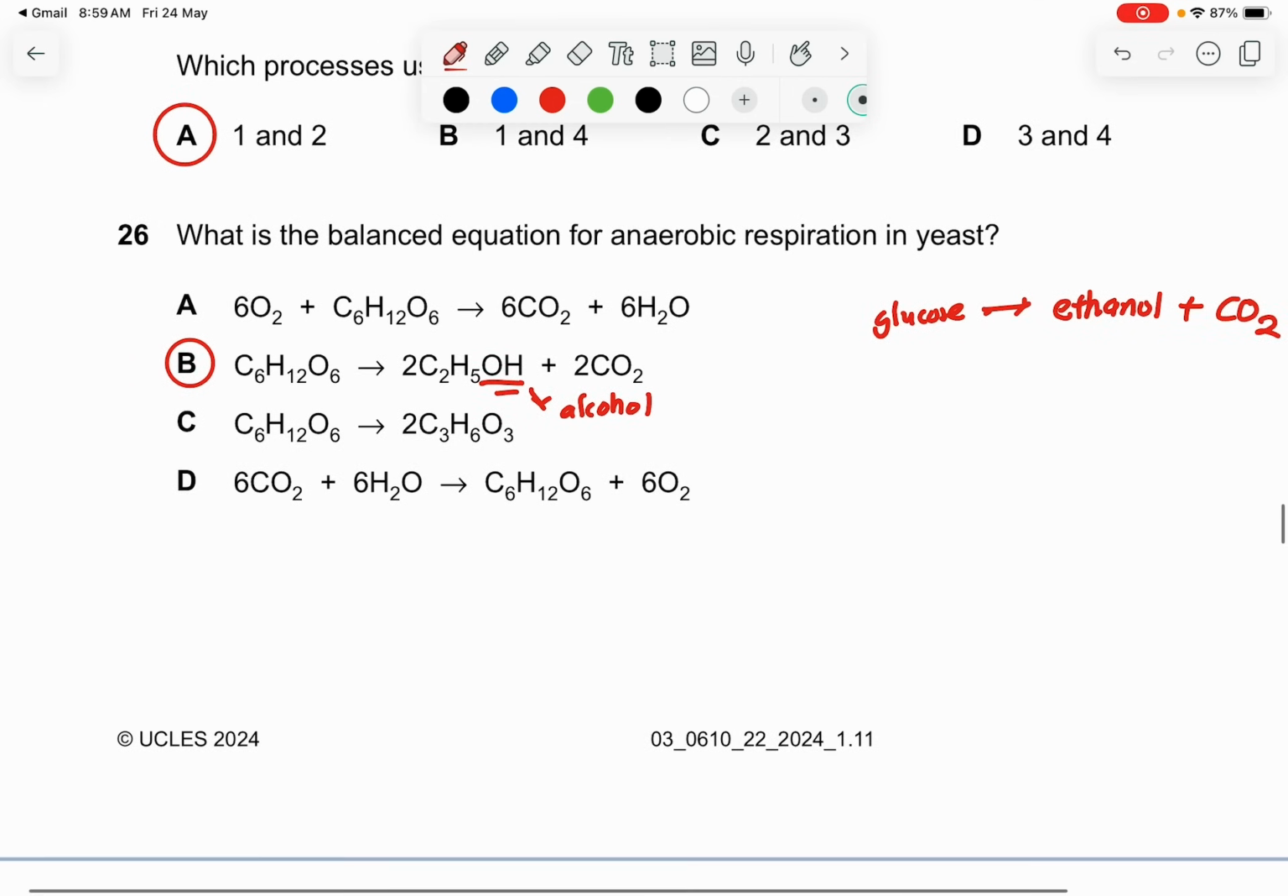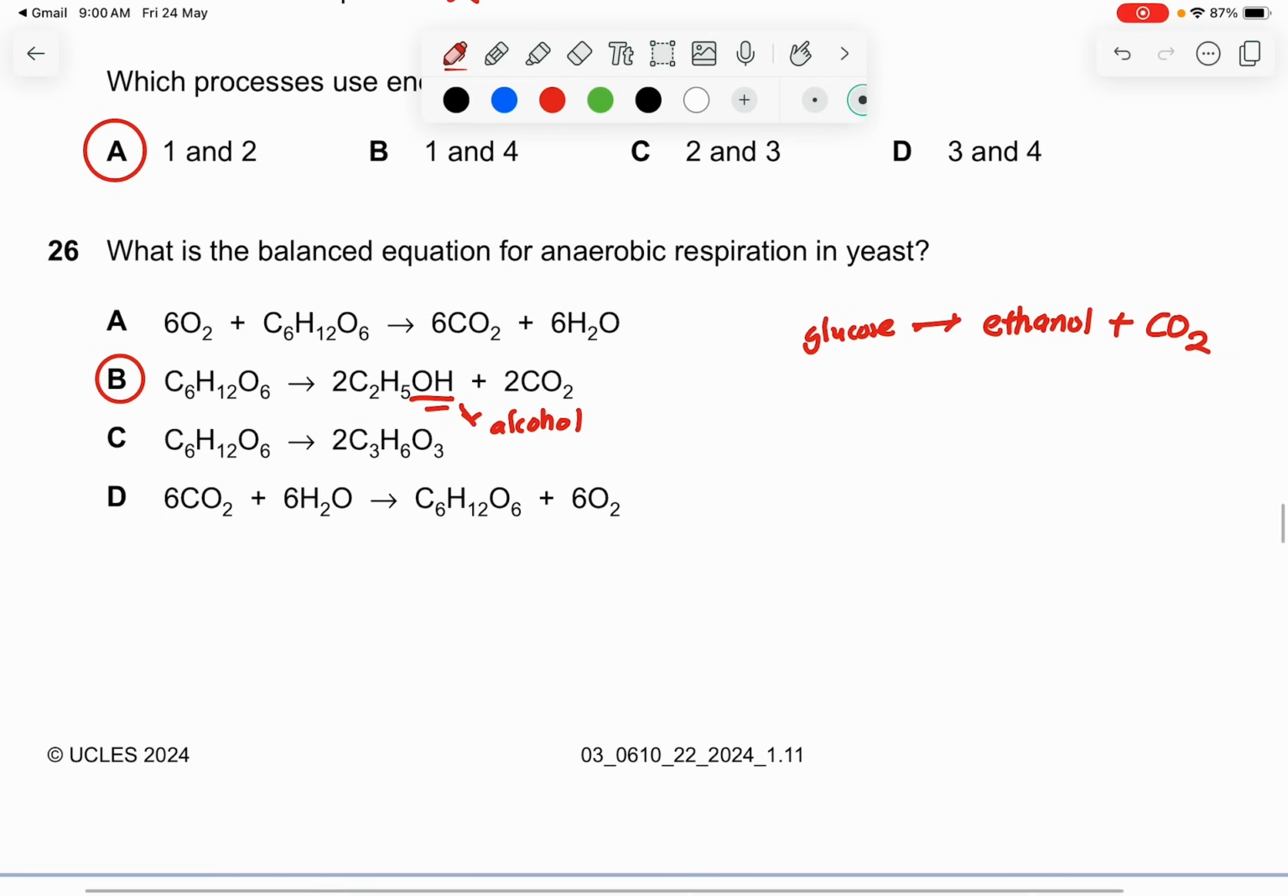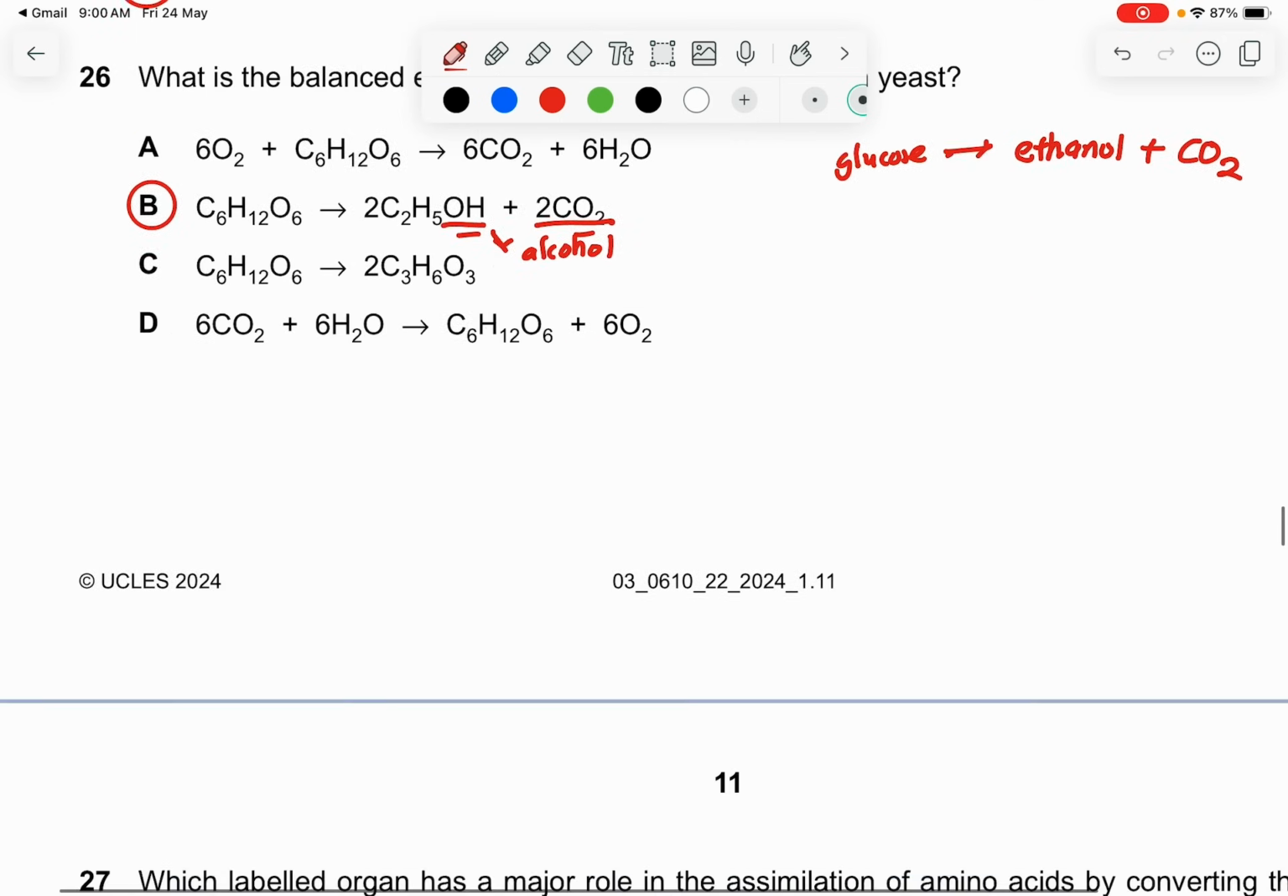But of course you may get confused, can it be C also? So you must remember that anaerobic respiration in yeast will definitely release carbon dioxide. Another clue is that carbon dioxide is also released in the process. For lactic acid, there is no CO2 being produced.